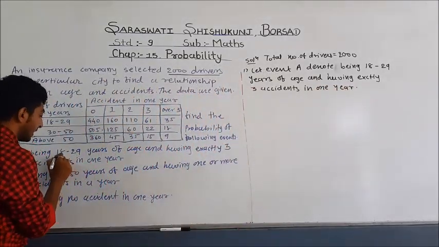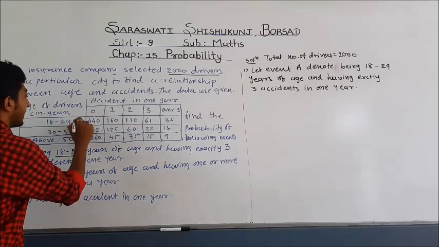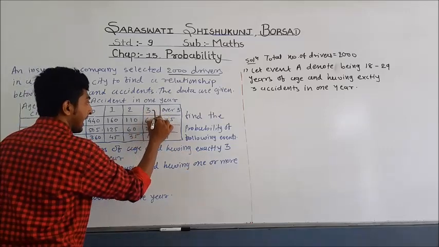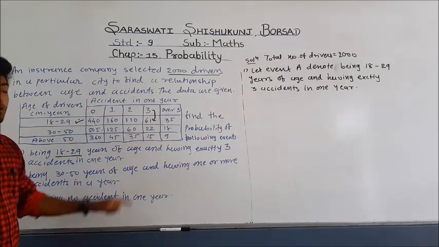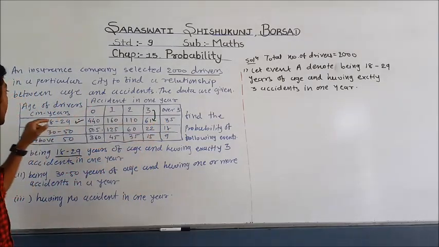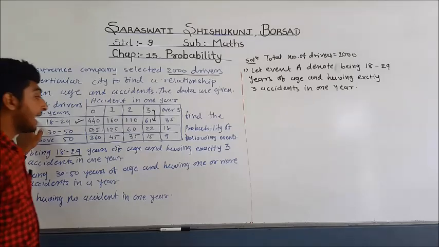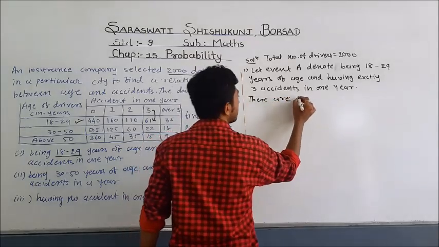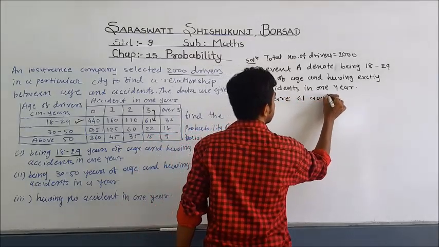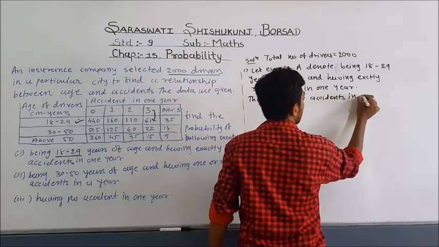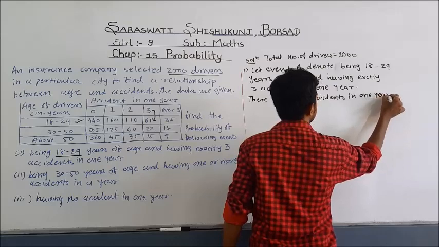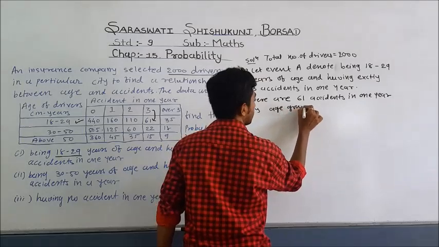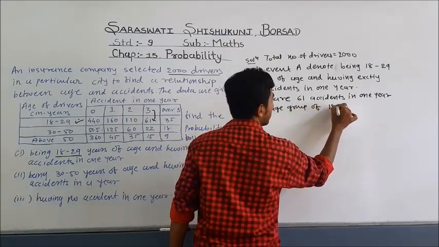First of all, you have to see the age group 18 to 29, that is this group, and what we have to find is having exactly 3 accidents in the 18 to 29 group, that means there are 61 accidents by drivers aged 18 to 29. So we can say that there are 61 accidents in 1 year by age group of 18 to 29.